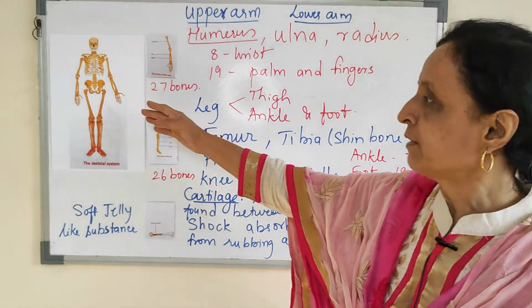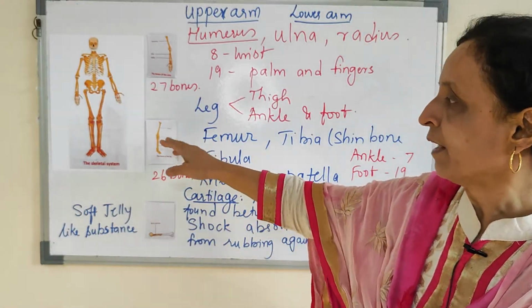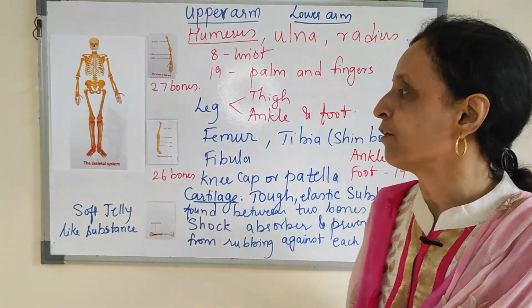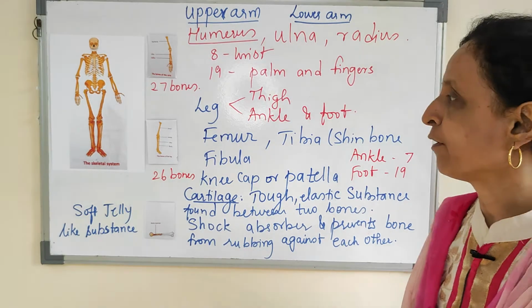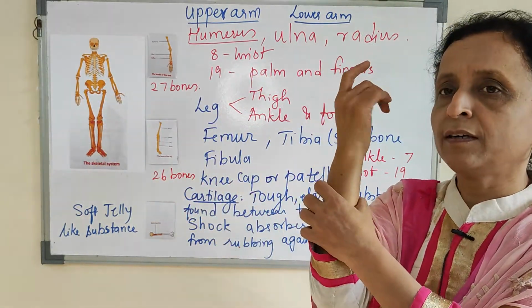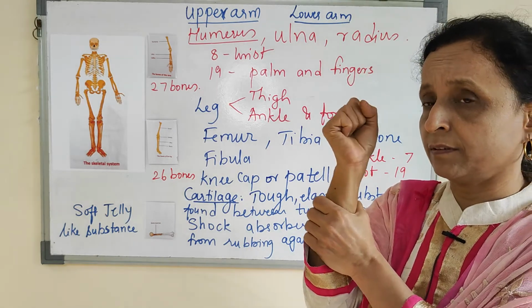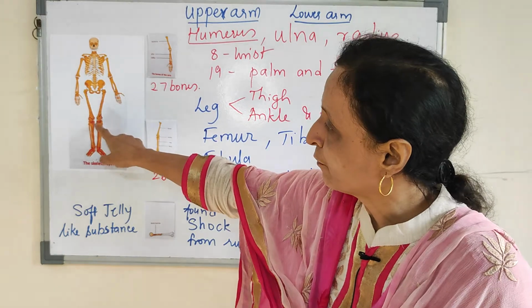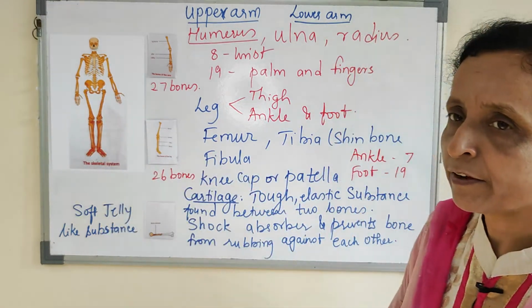Now you can see the leg, the femur. This is the femur. This is your thigh bone, and this is again like our radio-ulna in the hand. You can say that you have 2 bones here in the leg also.